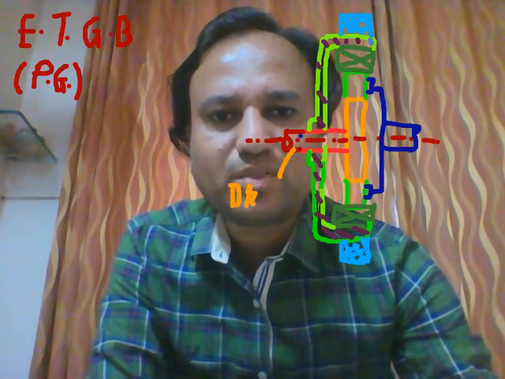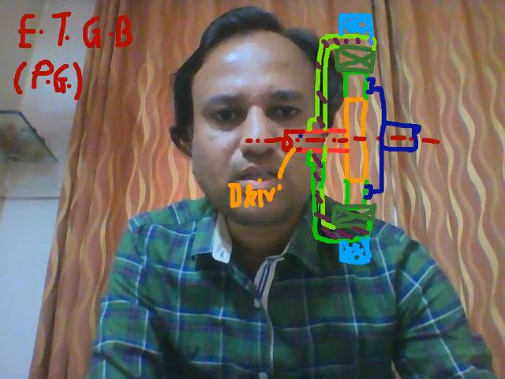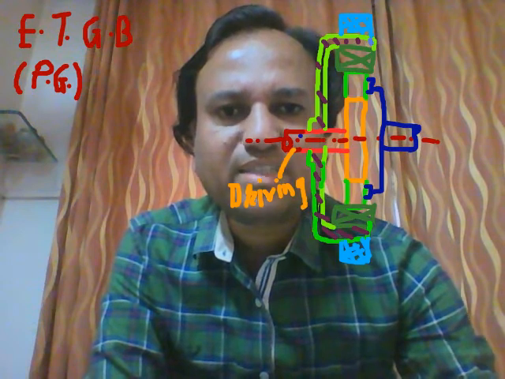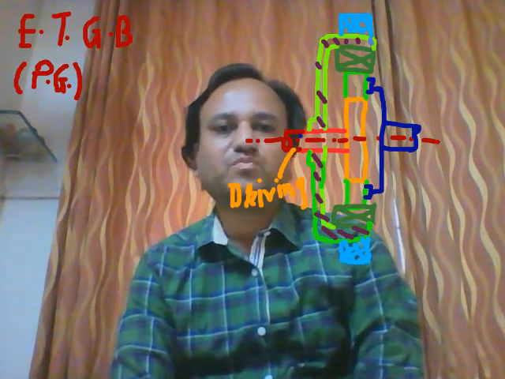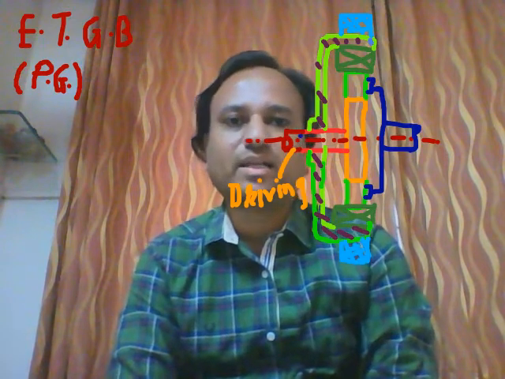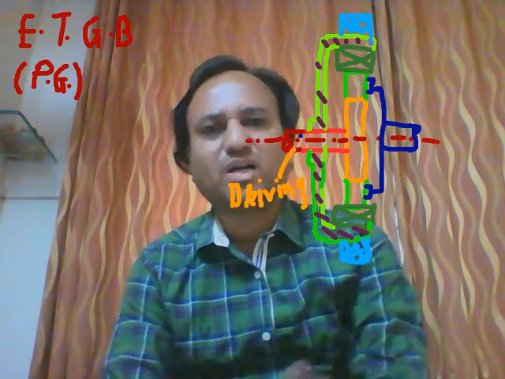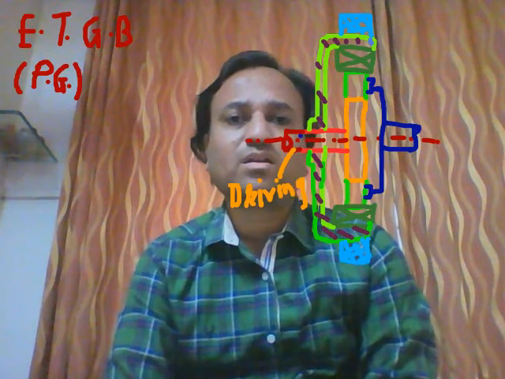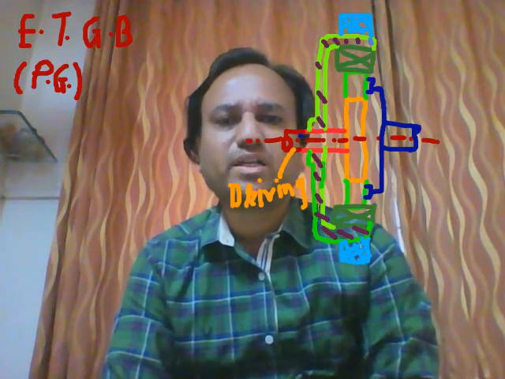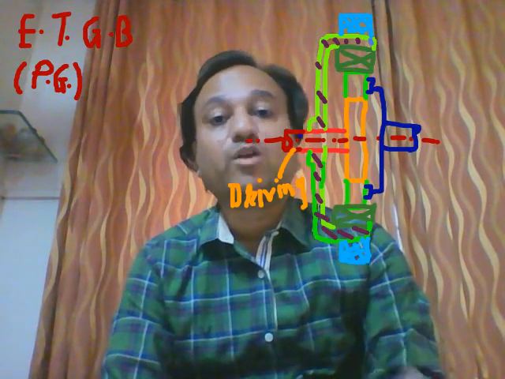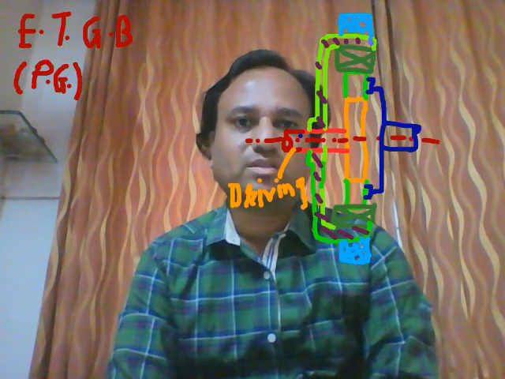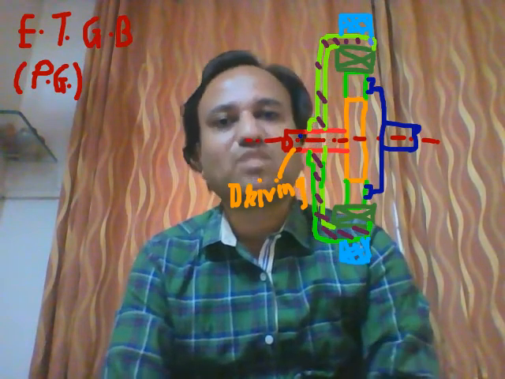So the driving shaft of this gearbox is connected to the engine shaft via a clutch. Now students, in combination with the automatic gearbox or the planetary gearbox, hydraulic clutches are used, either a fluid flywheel or a torque converter. In manual transmission, friction clutches are popularly used.